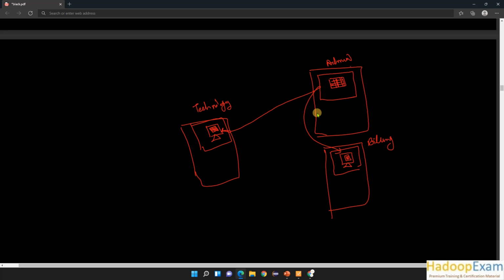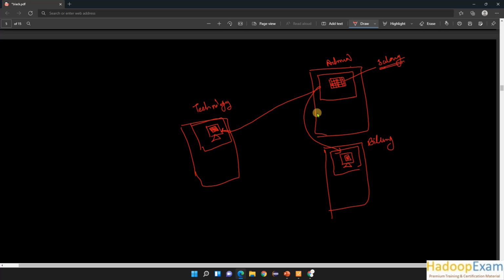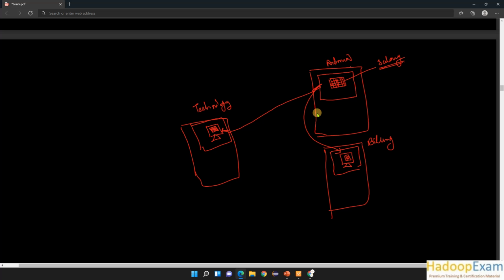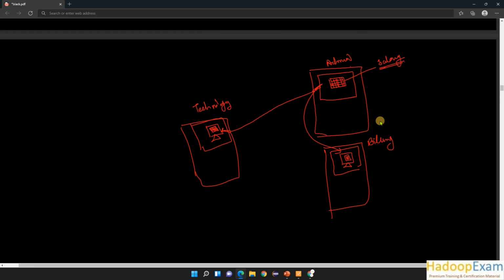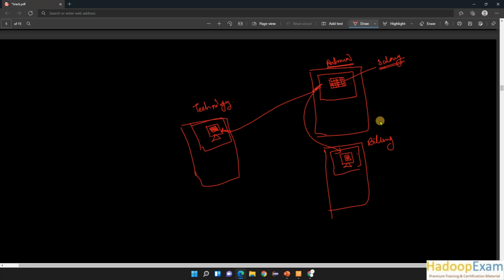This is just an example, ideally nobody would do it that way, but this is to understand the concept. So how can QuickTechie.com set up this configuration in AWS so that these people can access this data from this VPC and use it here in this VPC?